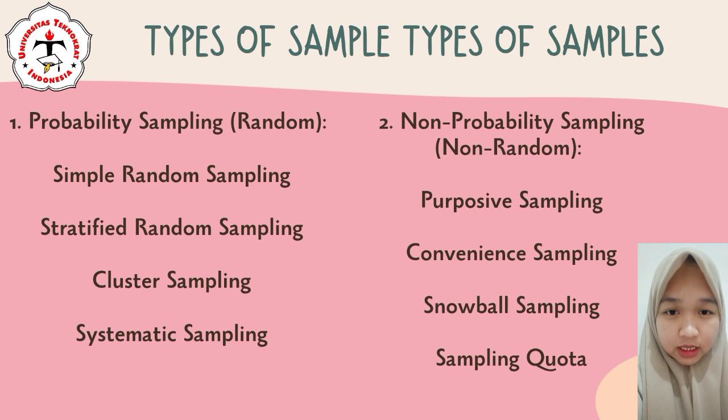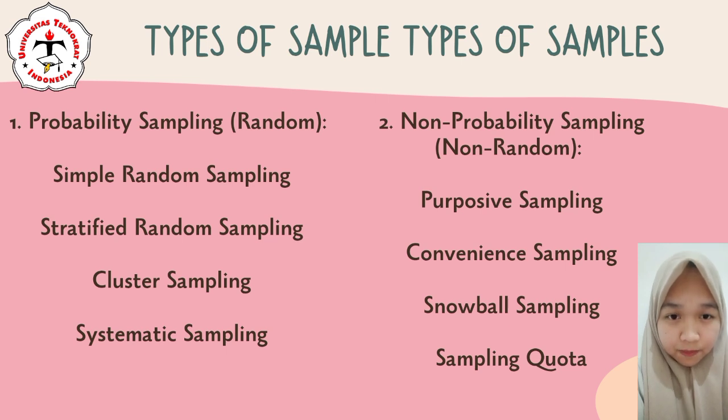Stratified random sampling divides the population into groups or strata based on certain characteristics. Then a random sample is taken from each stratum. Cluster sampling divides the population into natural groups, for example by location. Then several groups are randomly selected for analysis. Systematic sampling is done by selecting every element of the population list after randomly determining the starting point.